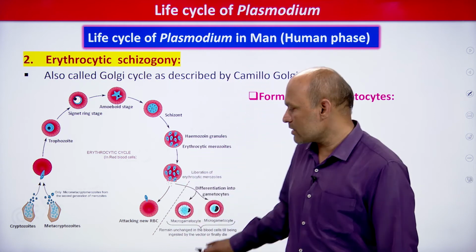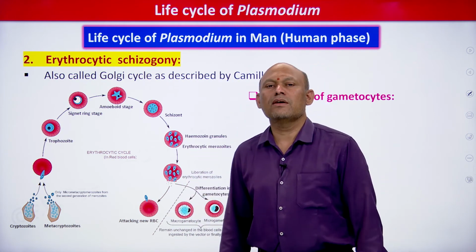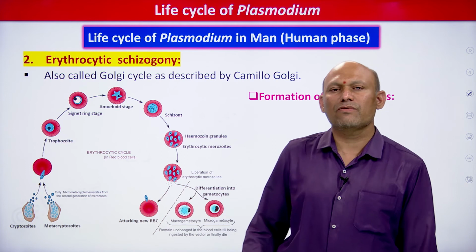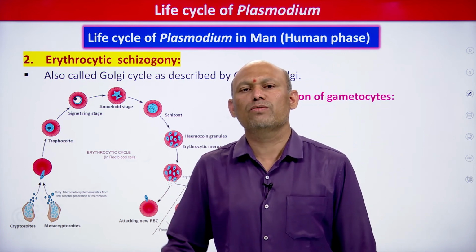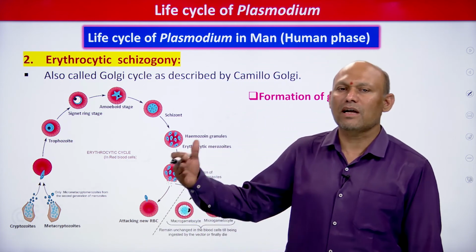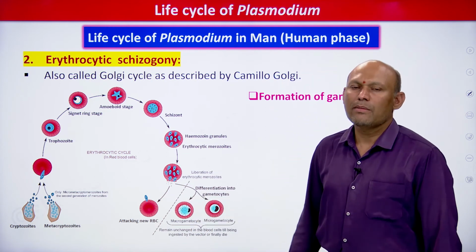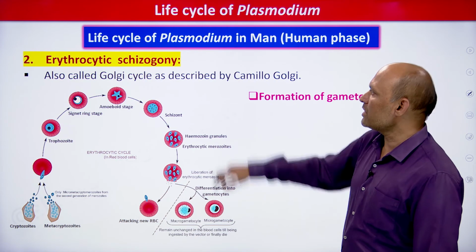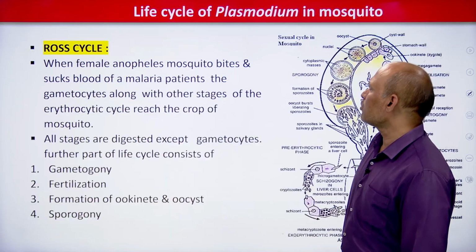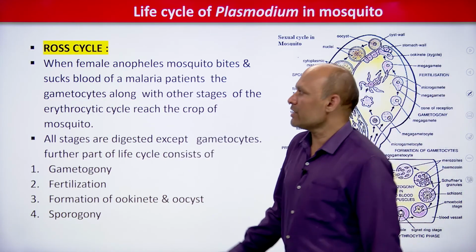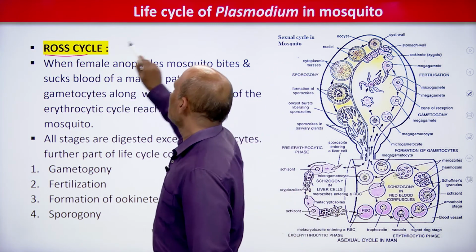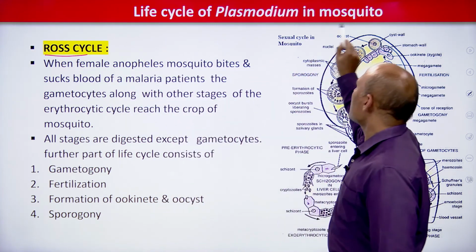So these gametocytes will remain inside RBCs, they survive for 7 days in the human body, students, right. So within that time they must be transferred to the mosquito, otherwise they will disintegrate in the blood, students, right. So with this we have finished the life cycle of Plasmodium in man. Now you see, students, the Ross cycle, the life cycle of Plasmodium vivax in mosquito, students, right.